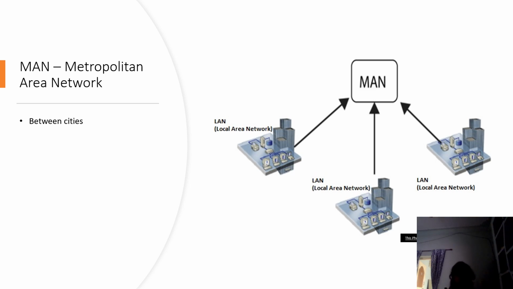Now let us come to MAN, metropolitan area network. Here three cities are considered. It is between cities, so it is of course a bigger area. So each of the different cities are there, and these cities are interconnected, and this is known as a MAN, metropolitan area network.